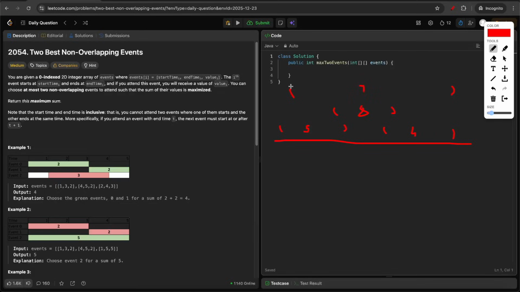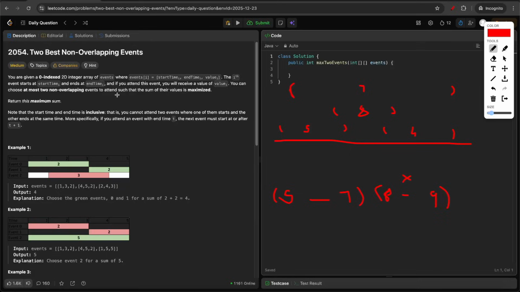So if you attend an event, you will receive the value points. So you can choose at most 2 events which are non-overlapping and such that their sum is maximized, and you just have to return the sum. Also note that the start time and end time is inclusive. That means if an event is running from 5 to 7 and another event is starting from 7 to 9, so if you attend the first event, you can't attend the second event because the end time and the start time overlaps. So you can only attend this event if the start time is at least 8 or greater.